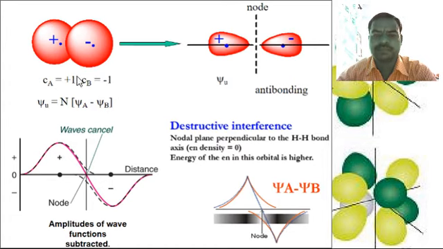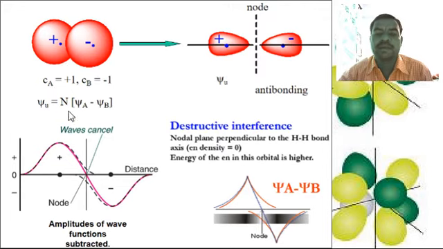Then these are some examples of antibonding molecular orbitals. Here Ca equals +1, Cb equals -1. This means the middle is the node of the antibonding molecular orbital, psi u, that is ungerade. Here the plus and minus signs are the two lobes, positive and negative. These two combine together destructively, that is the antibonding molecular orbital. Here the nodal plane is perpendicular to the H-H axis, and the density is equal to 0. The energy of this orbital is higher.